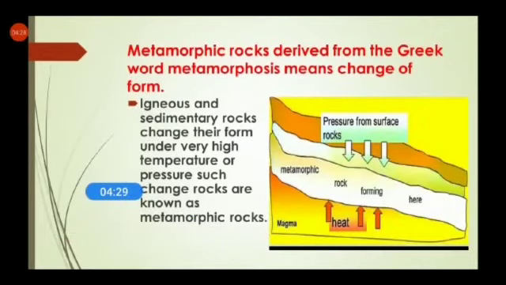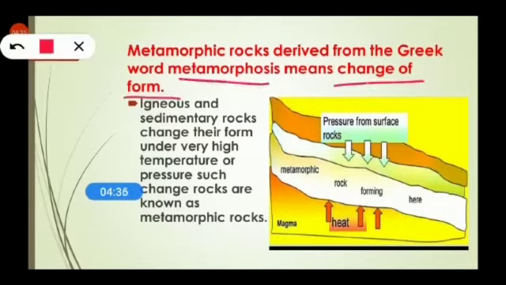Now, metamorphic rocks. Metamorphic is derived from the Greek word metamorphosis, which means change of form. Igneous and sedimentary rocks change their form under very high pressure and high temperature. Such changed rocks are known as metamorphic rocks.